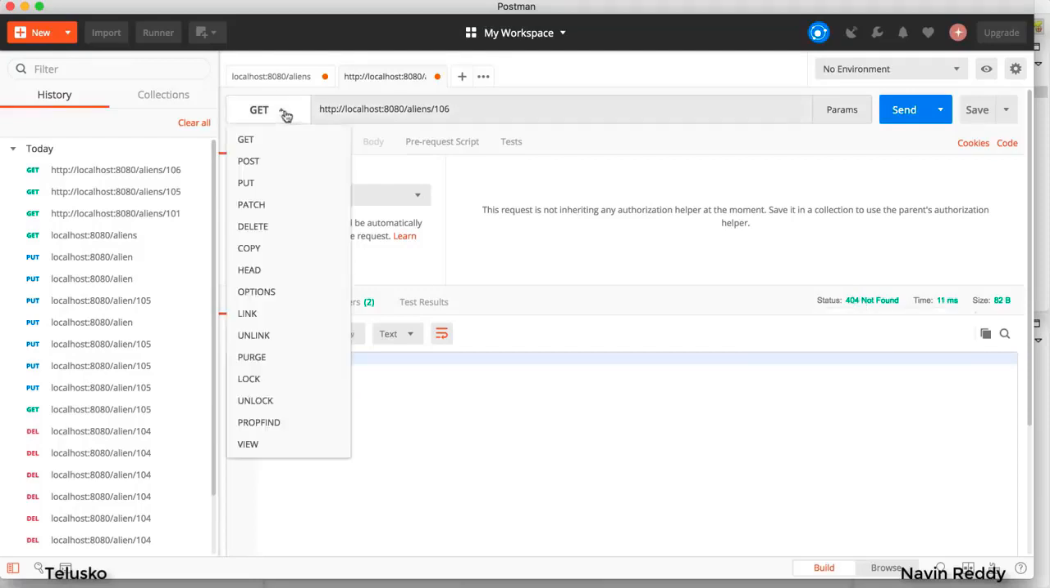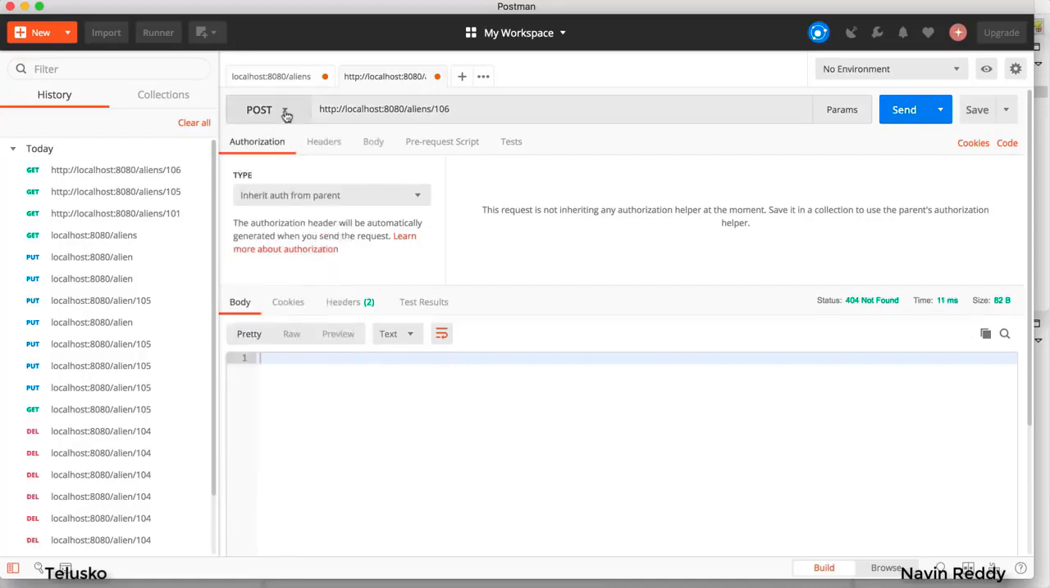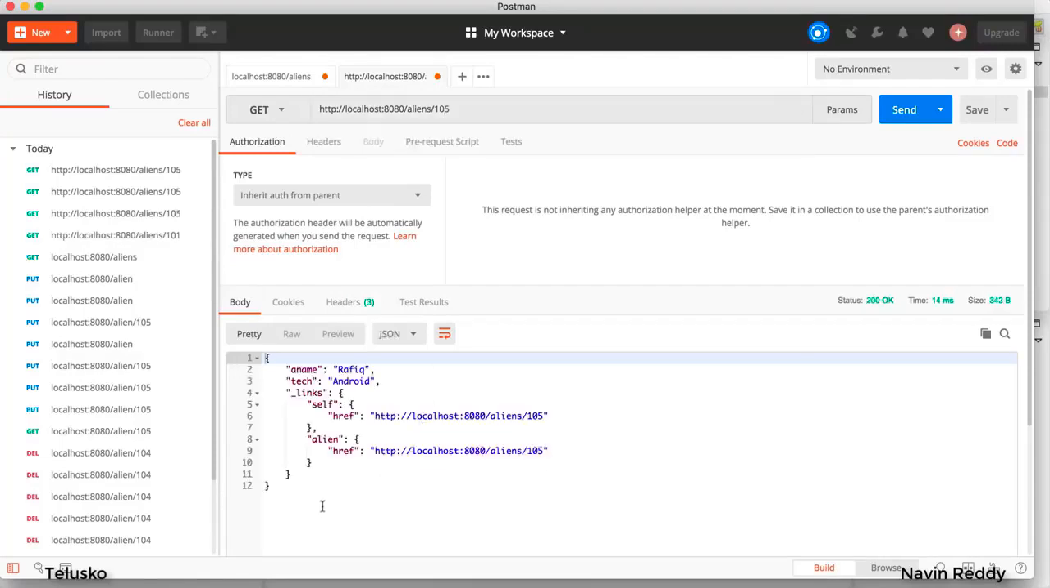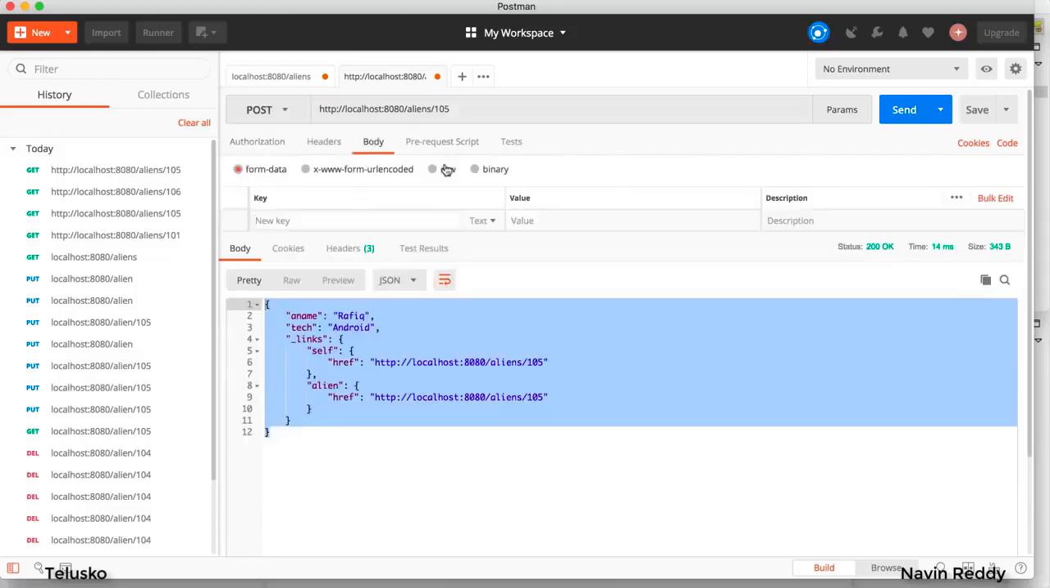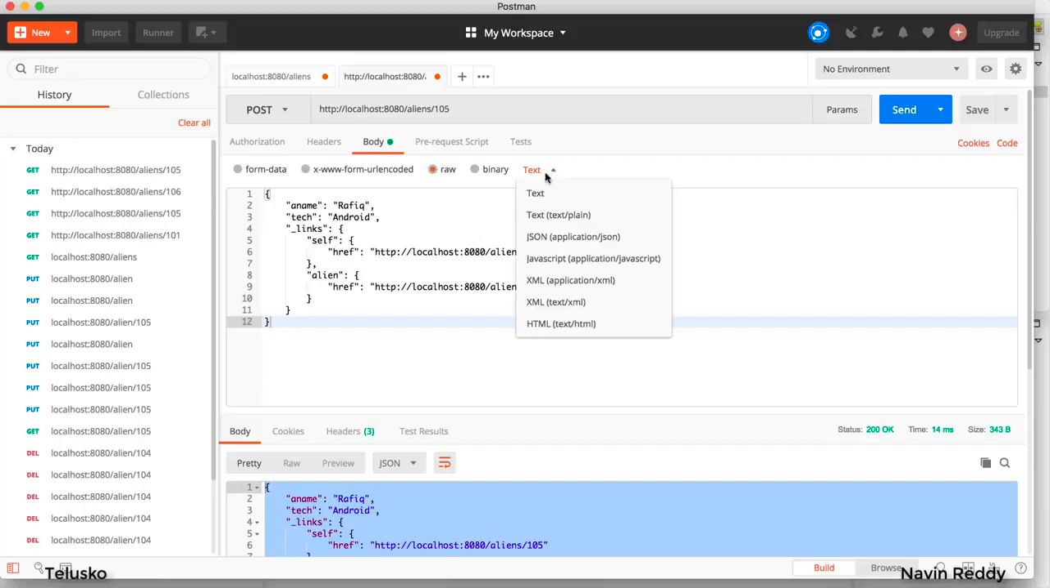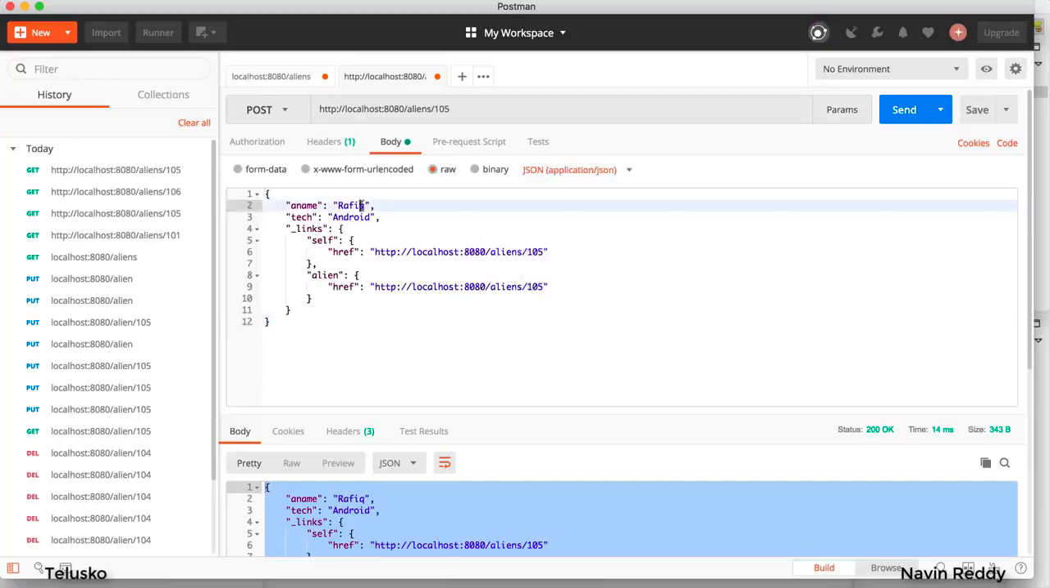What about POST? I want to create a new resource. Before that, I will fetch a resource so that I can copy and paste. I will copy this code and then go back to POST, Body, choose raw, and paste. Make sure that this is JSON, and I will create a new record. So I will say Priya, machine learning, and the ID, okay, I will say this is 106, because anyway we will be using auto-generated. So I will say 106 and click on send.